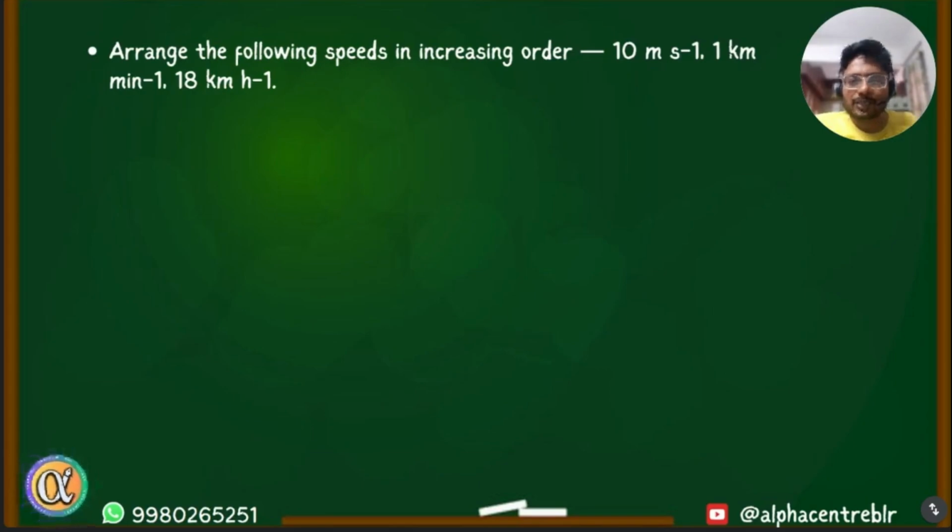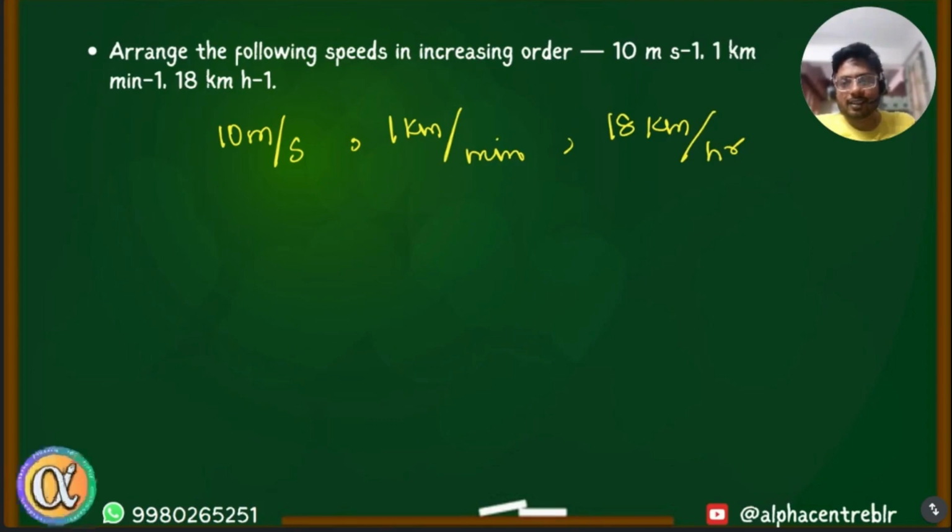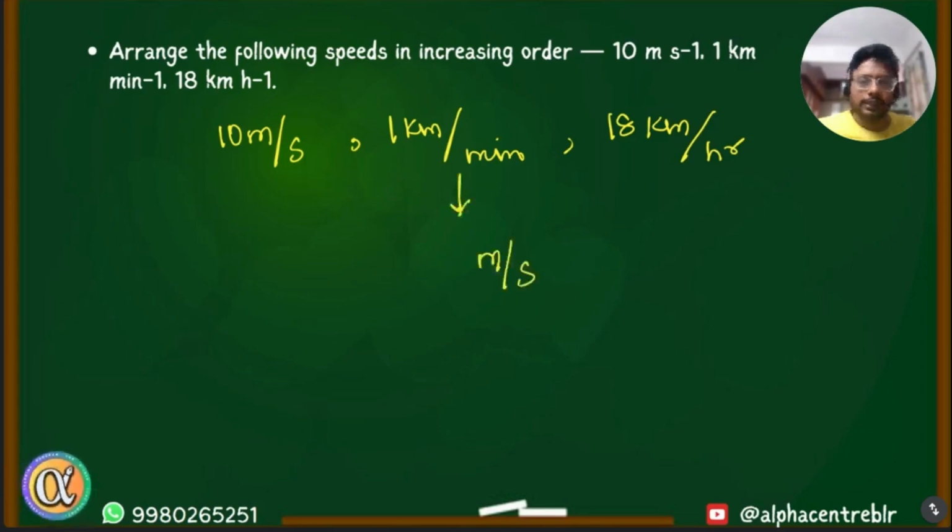And the speeds are 10 meter per second, 1 kilometer per minute, and 18 kilometer per hour. Okay, we need to compare and arrange them in increasing order. Just a hint: if you want to compare the 3 quantities, convert them all to the same unit. My advice would be to convert all of them to SI unit, meter per second. Then only you can do the comparison.